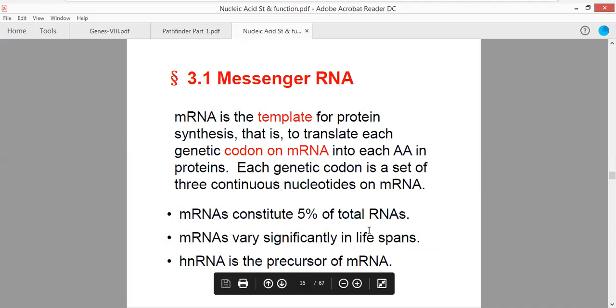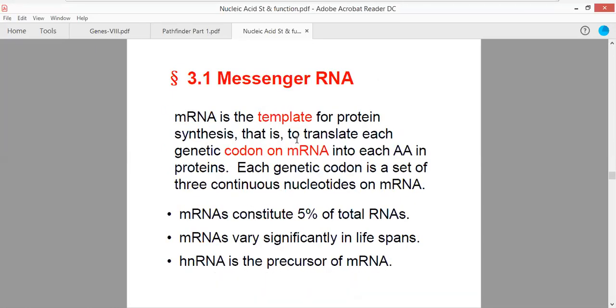Now what we have to do is messenger RNA. Then we will be talking about every different type of RNA that is associated.